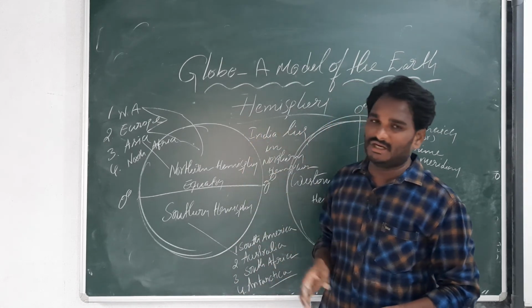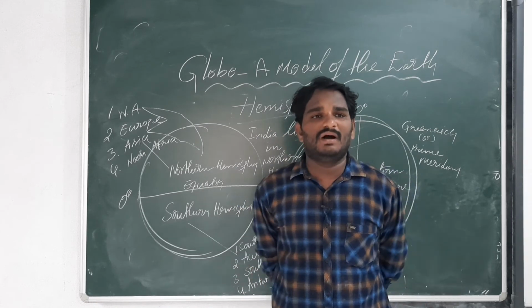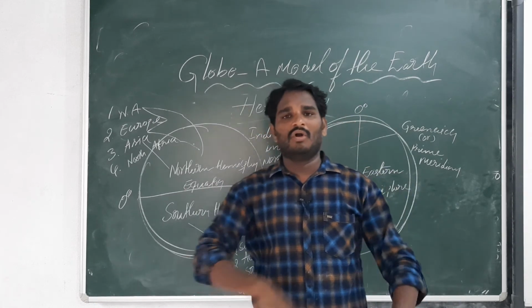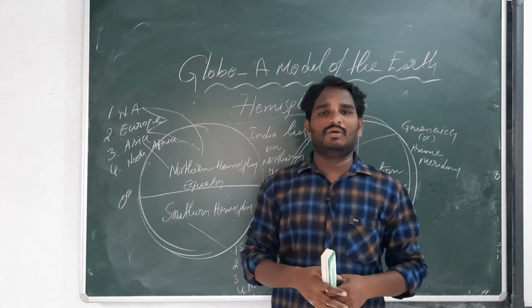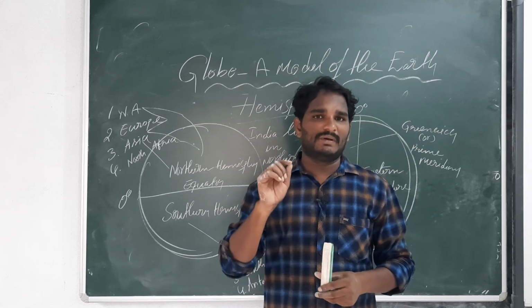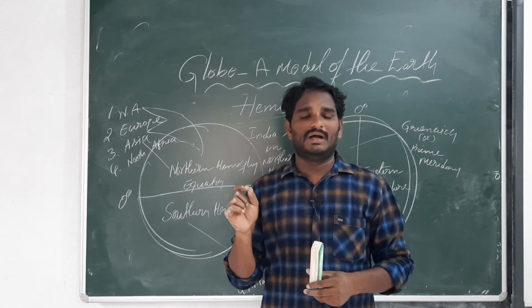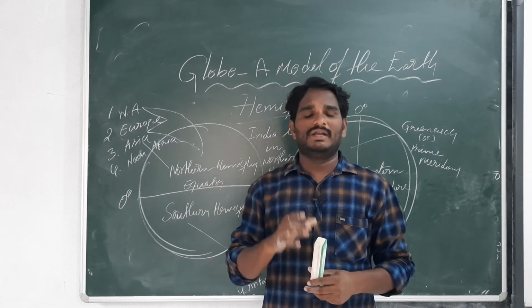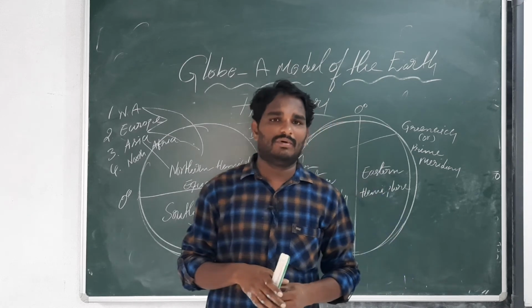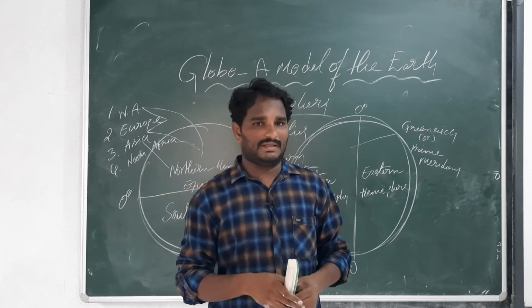First one, we will start with the globe. Globe is called the model of the earth. Why? Because the globe shows the shape of the earth. Second, it shows the continents and oceans, and it shows the main countries of the world. That's why it's called the model of the earth.